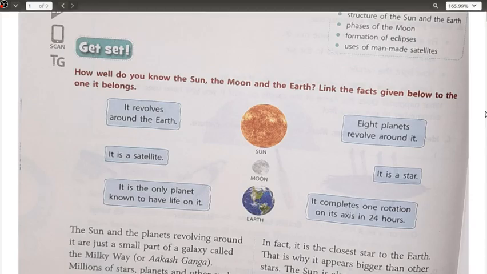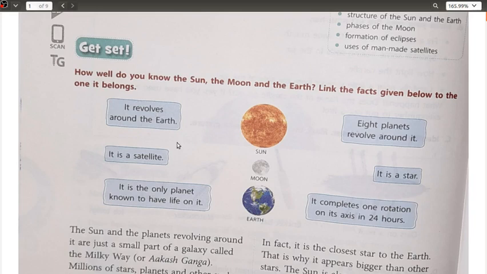Here, if you can see, three things are present: the Sun, the Moon and the Earth, out of which the Sun is one of the stars, the Moon is one of the satellites, whereas the Earth is one of the planets. And we have six statements. It revolves around the Earth, it is a satellite, it is the only planet to have life on it, 8 planets revolve around it, it is a star, it completes one rotation on its axis in 24 hours.